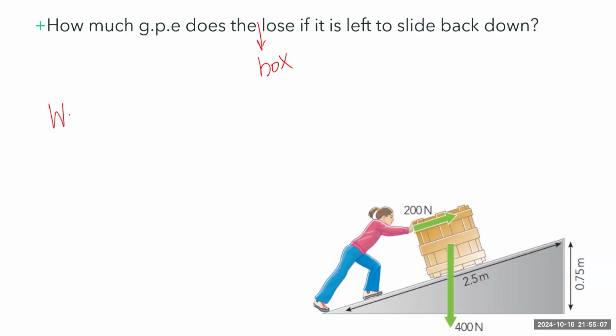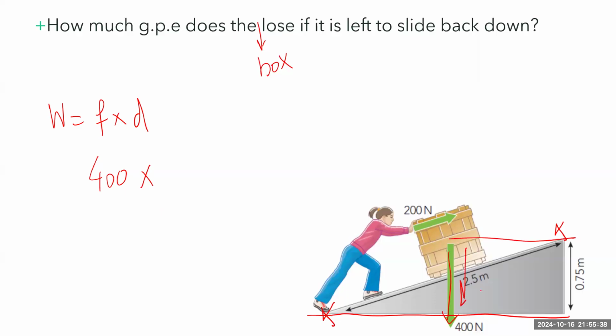And we know that work done equals force times distance. But in this case, which force and which distance? So now that we know the force, it will slide down because of the force of its weight, which is in this direction. And it is straightforward, so the force is 400 newtons times which distance? It has to be the distance in the same direction. So the box is sliding from this position to this position. And what is the distance between these two positions?